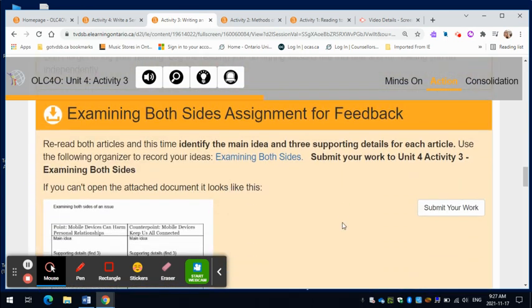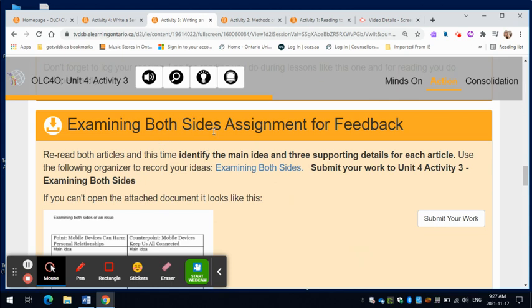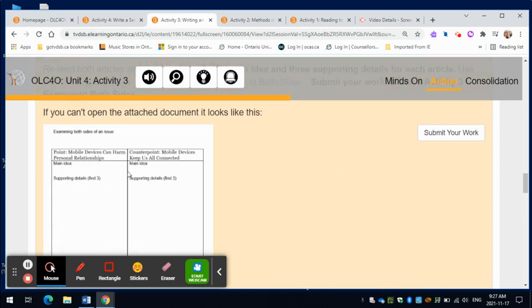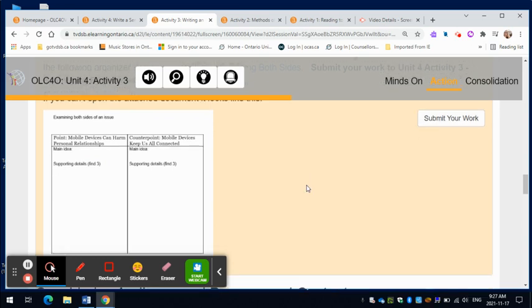Then you're going to think about examining both sides. So reread those articles, and then you need to identify the main idea and 3 supporting details for each of the article. You can use this organizer to help you. If you can't open up the organizer, there is an example of it here that you could create your own. And you're going to submit that to me.